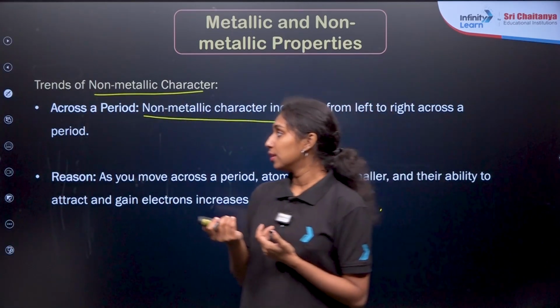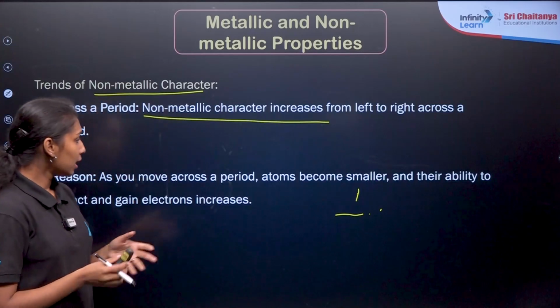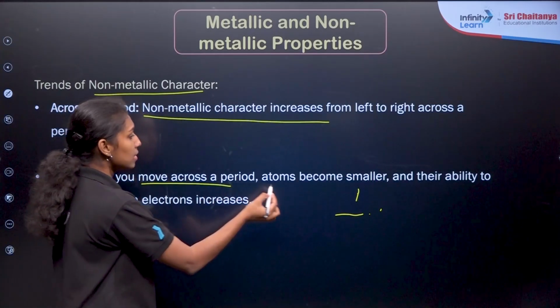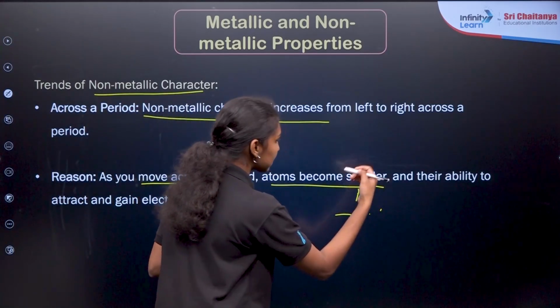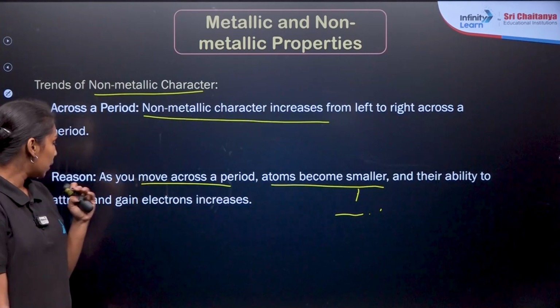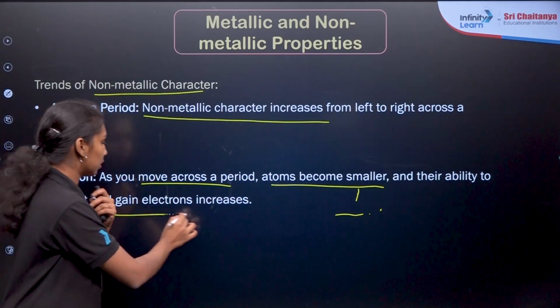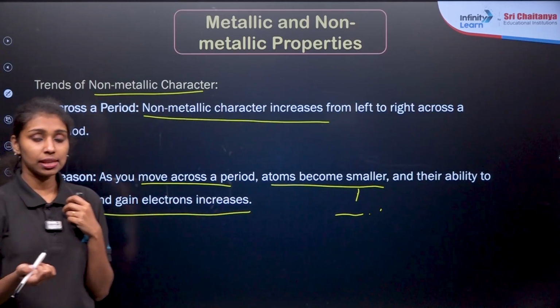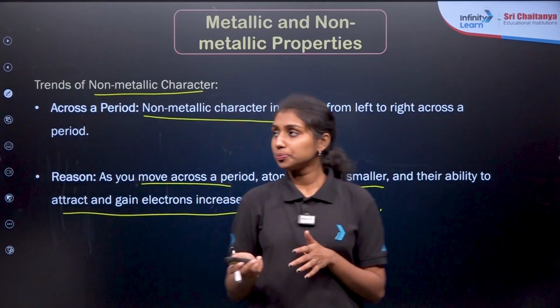Clear? The same reason is already given here. Across the period, atoms become small, or their size is very small, so the ability to gain electrons increases. That is why their non-metallic character increases. So what about the case of group?